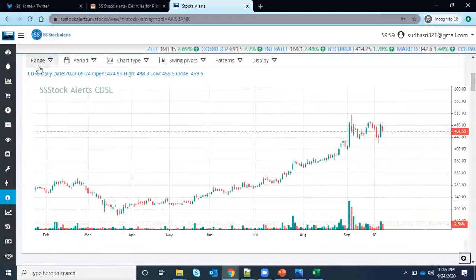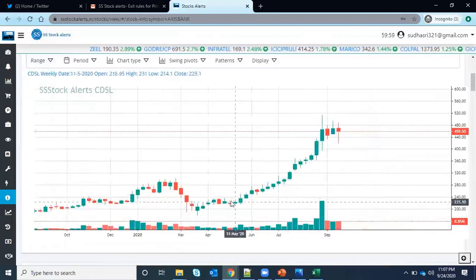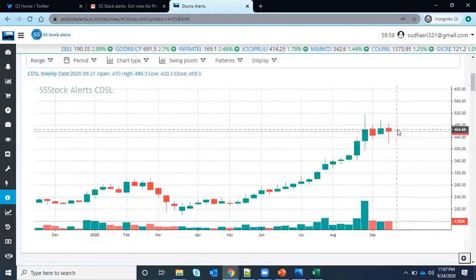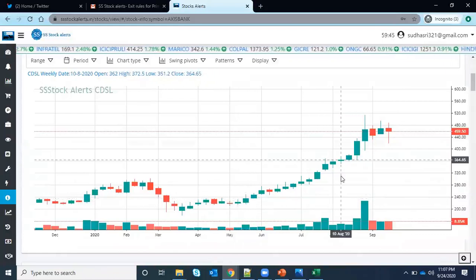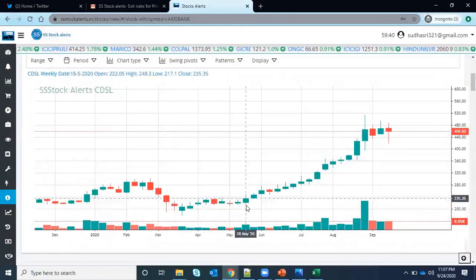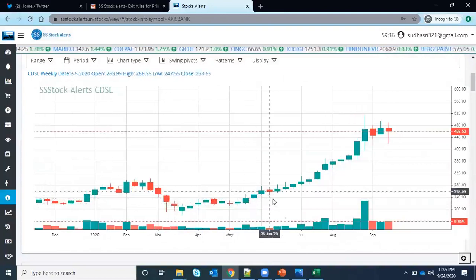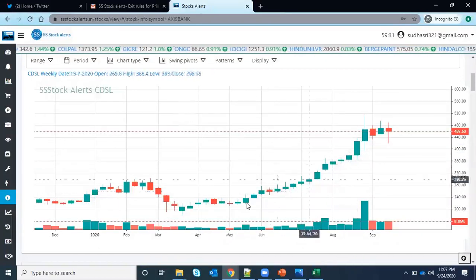If you see the weekly chart, it is pretty much good, and the stock has almost never crossed the previous week low. Suppose this is my rule. I can go to my portfolio and set it as my rule that whenever the stock closes below the previous week low, I want to exit. Until that happens, you will not get that email. Whenever that happens, you will get an email.